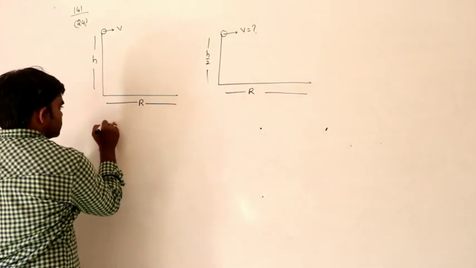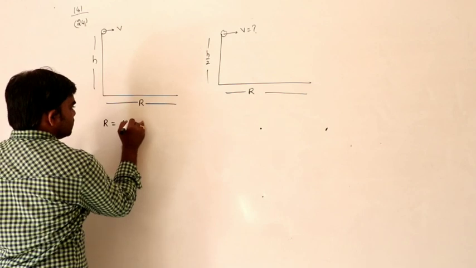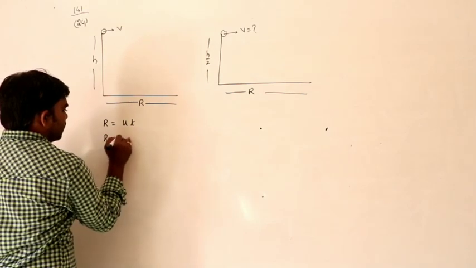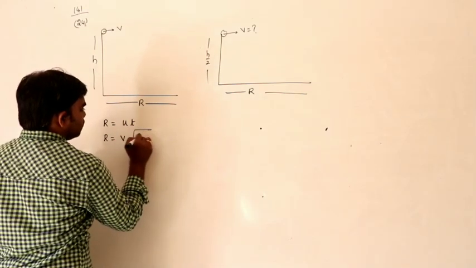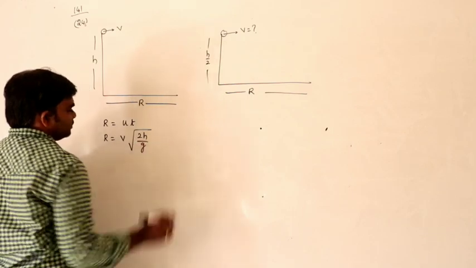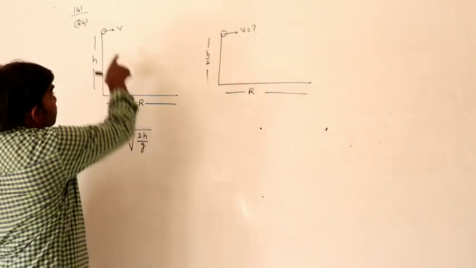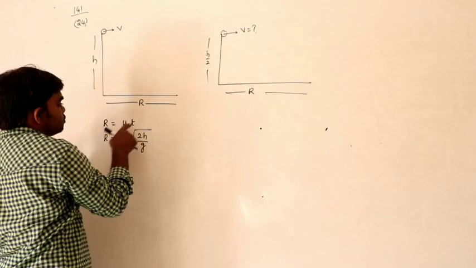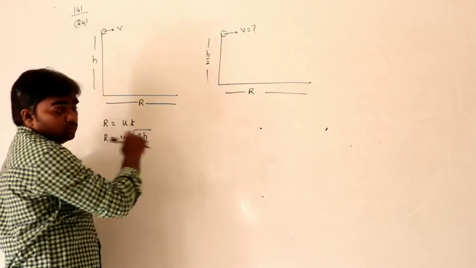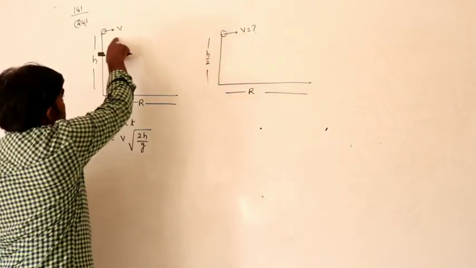So in this situation, range can be written as horizontal velocity into time. Therefore r is equal to v into square root of 2h by g. That is the range formula.